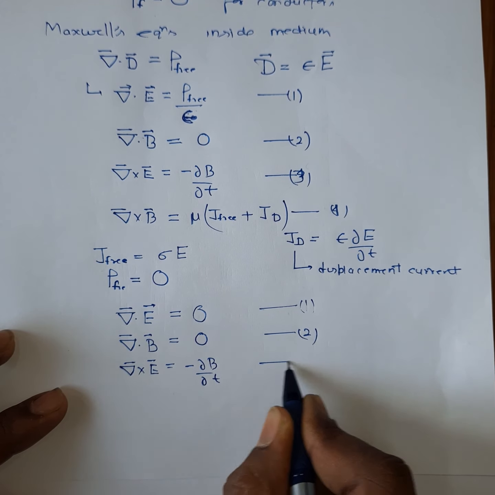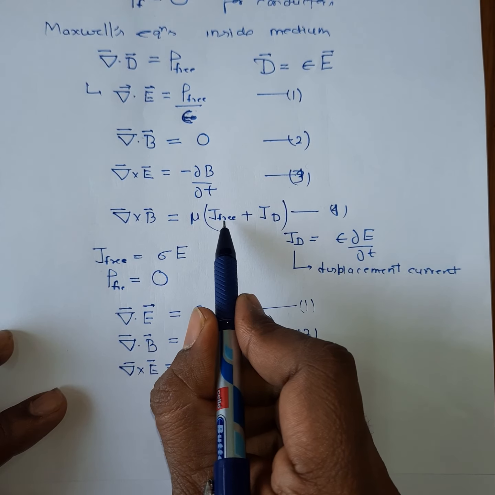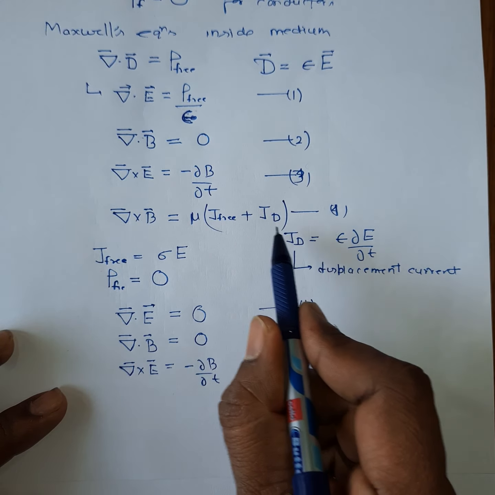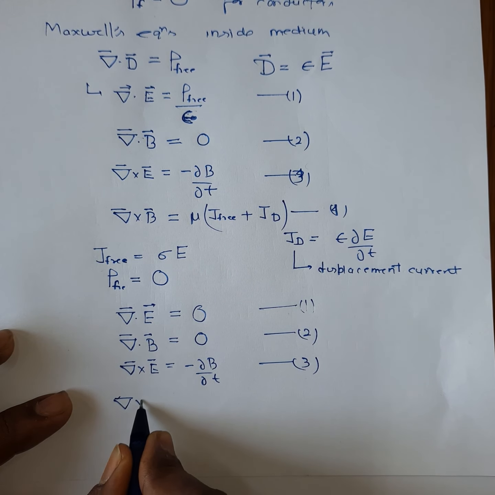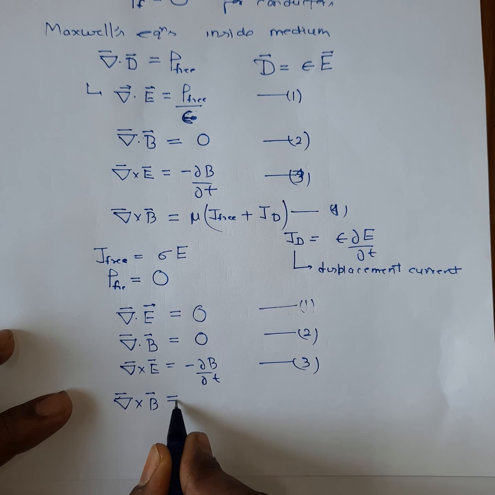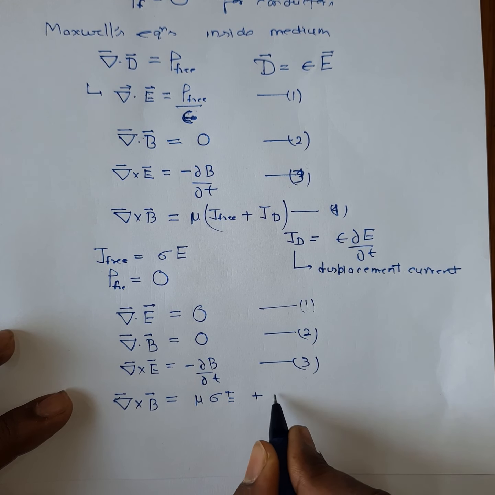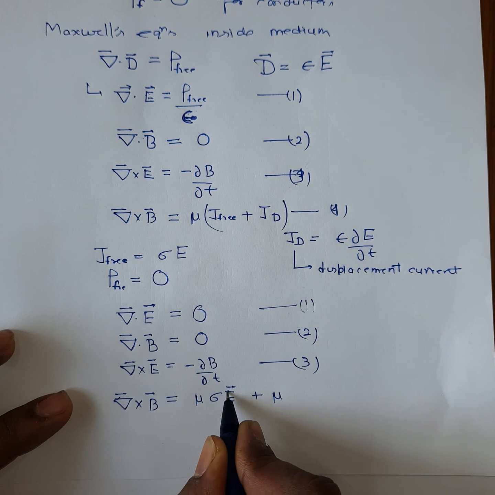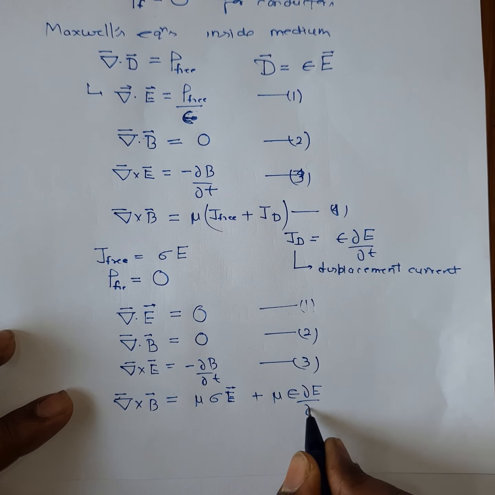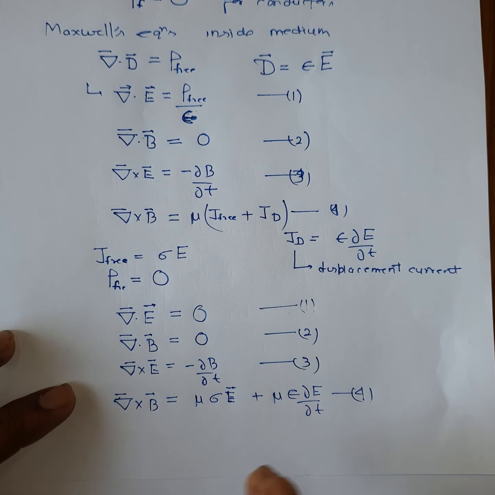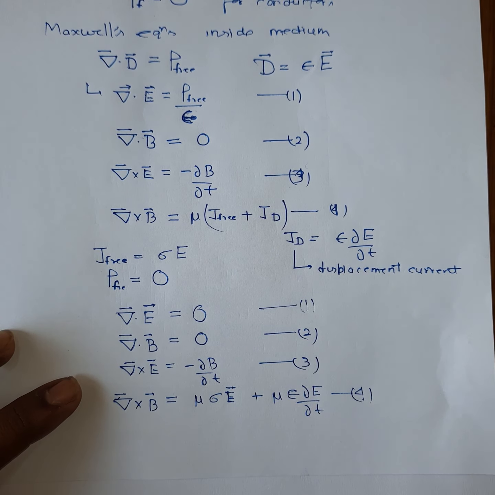Third. Now to write the fourth relation, substitute in place of J free sigma E, and in place of J D epsilon del E by del t. So your fourth relation can be written as curl of B equals mu sigma E plus mu epsilon del E by del t. This is the fourth Maxwell equation. So these are the four Maxwell equations that hold inside the conductor.